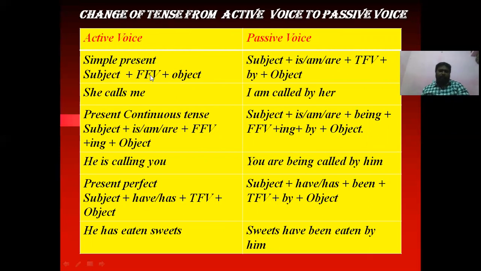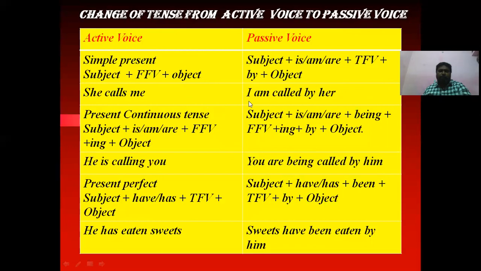And when the verb is first form present tense, we have to use is, am, are, plus this first form of a verb will become third form of a verb. Then we have to use by before the object. This subject will become object here. For example, she calls me. Here she is subject, calls verb, me object.